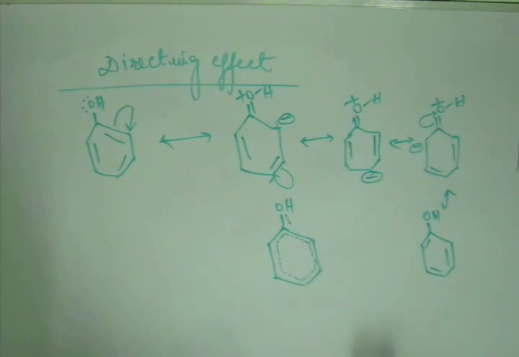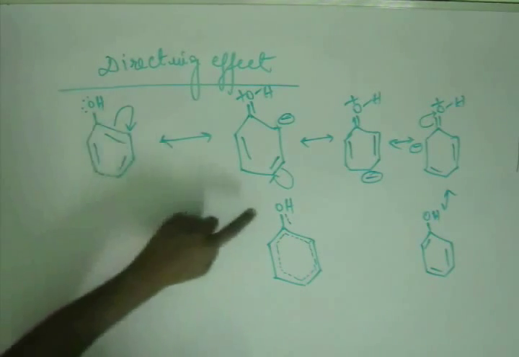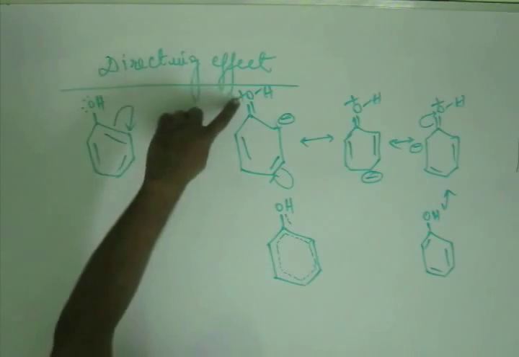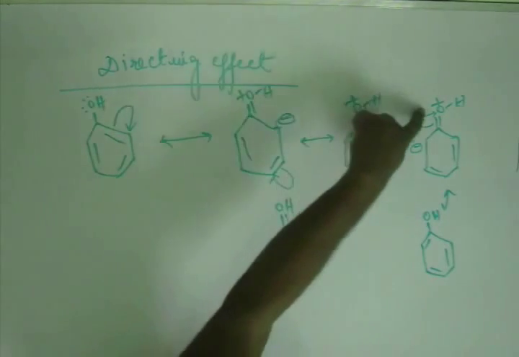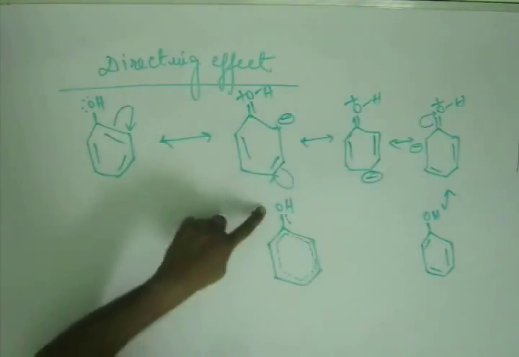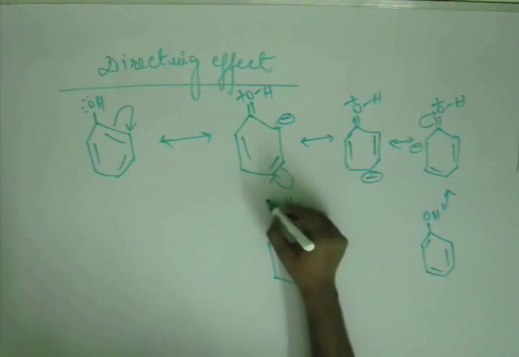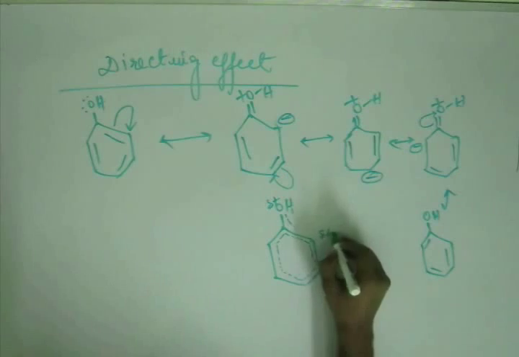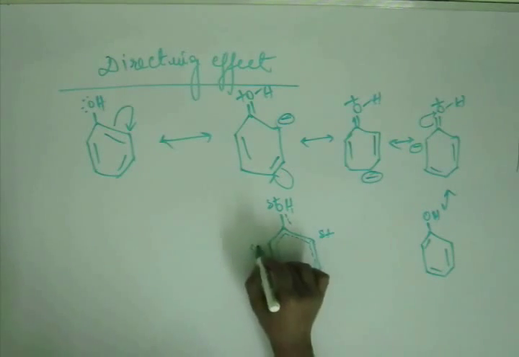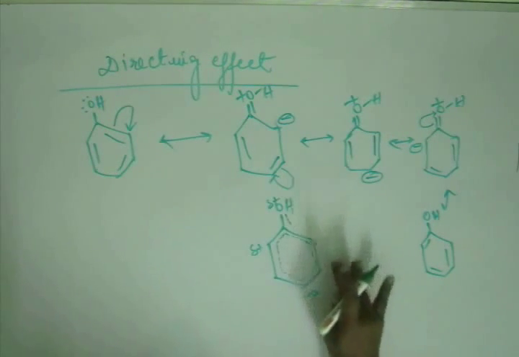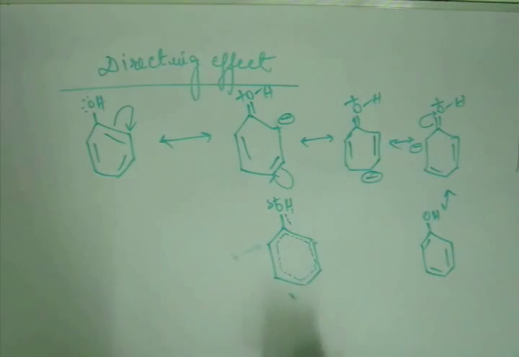Now you worry about the charge. You have to look at each position for the charge. Look at this oxygen. This is neutral, positively charged, positively charged, positively charged, neutral. That means this oxygen is neither neutral nor positively charged. It will be somewhere between 0 charge and +1 charge. That means some fraction of charge, that means del plus. Similarly, you will look at the ortho and para positions, which have negative charge.